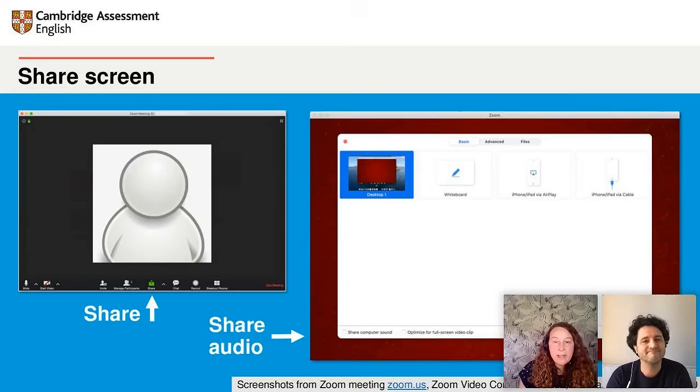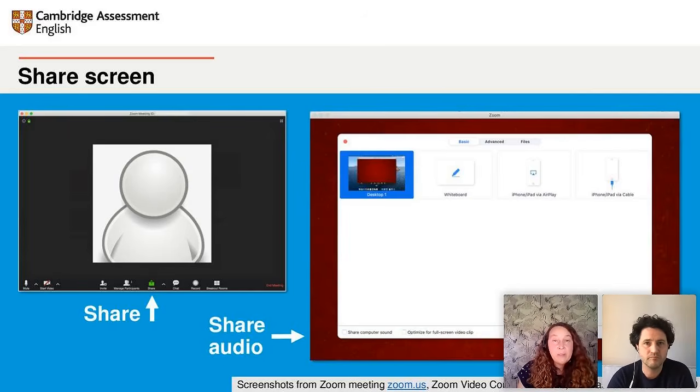Thanks, Solly. So let's look at that share. When you click on the share button, you see a screen that gives you different sharing options. So you can share your screen. Someone just mentioned, how do you share a PowerPoint? Well, when you click on the share button, you'll see the PowerPoint in this screen here, and then you click on it, and that's how you share it. So you can share a presentation, your browser, the whiteboard, and other things.